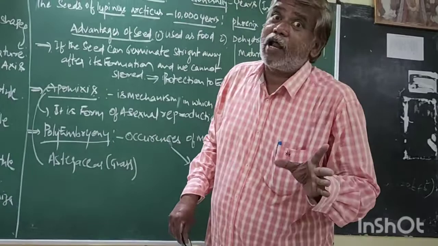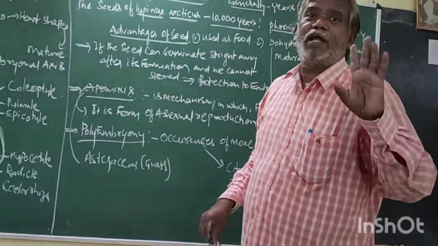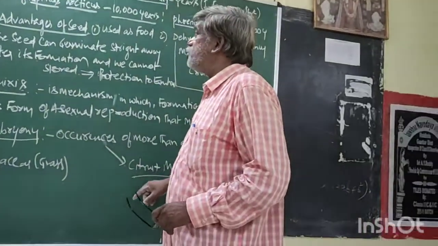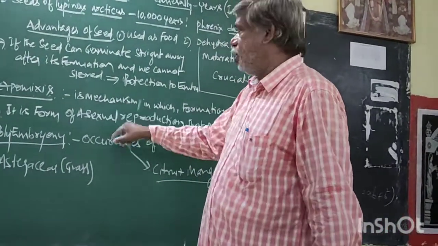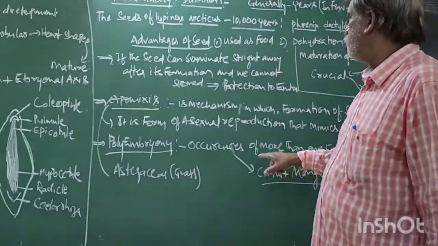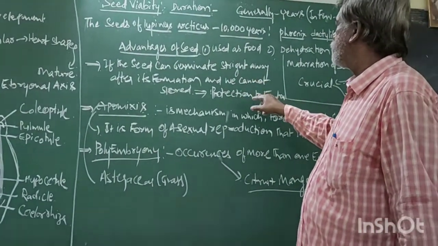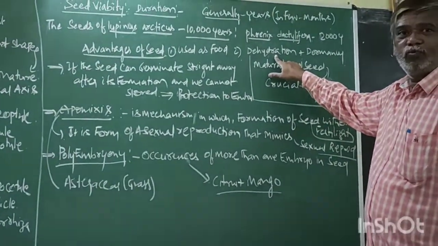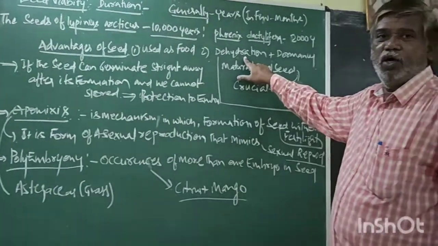Dormancy means inactive. For this dormancy, it must undergo dehydration.